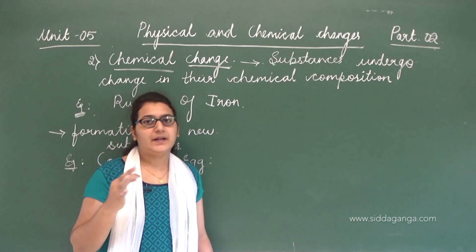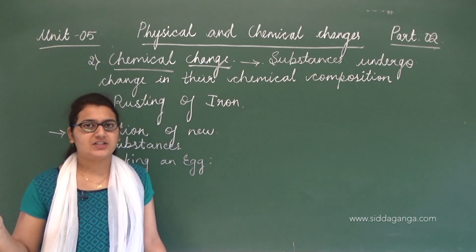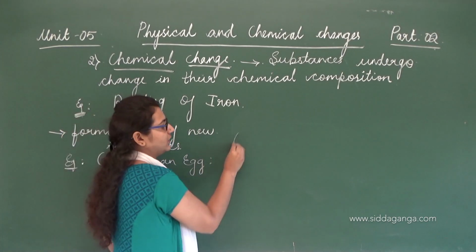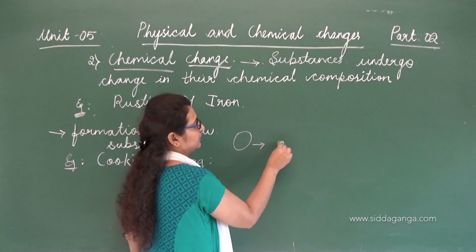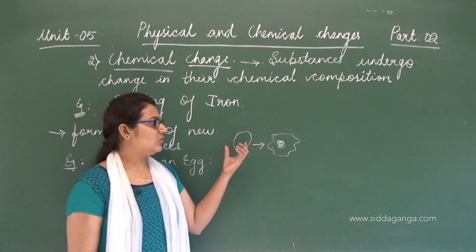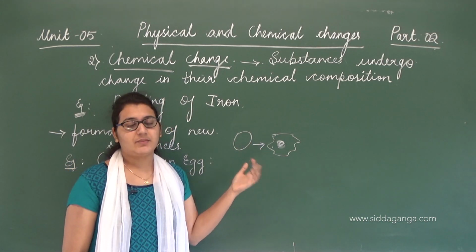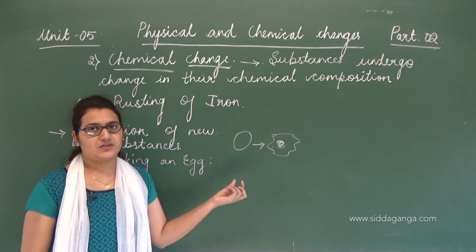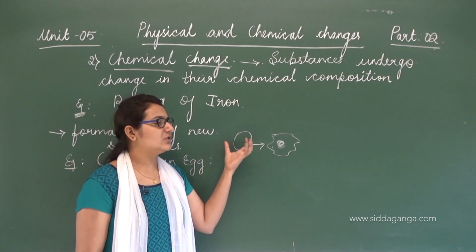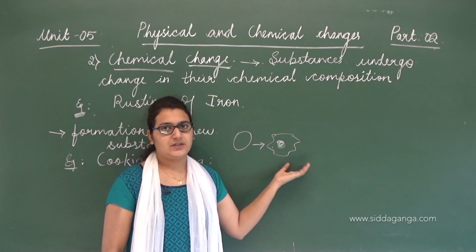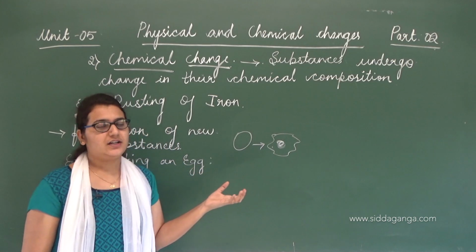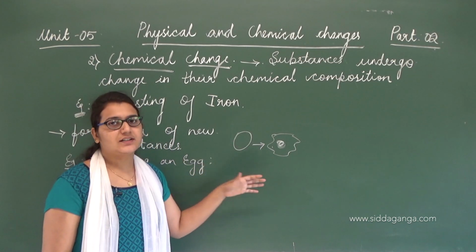Yes, breaking an egg is a physical change, right? If you break this egg, there is no change in the chemical composition. Of course, there is only physical change. It was something else, and because of the breaking, it has become like this. We can visibly see the yolk and the egg white, right? But cooking an egg is a chemical change.